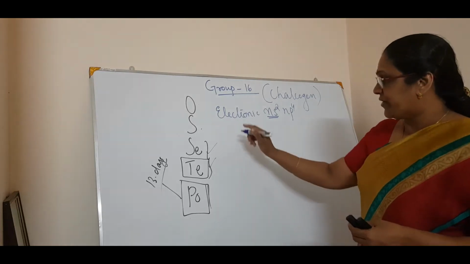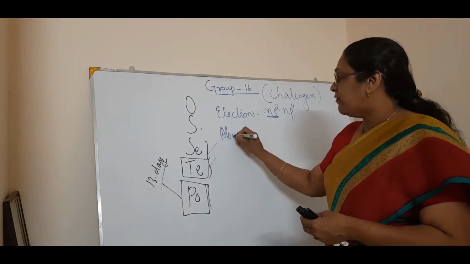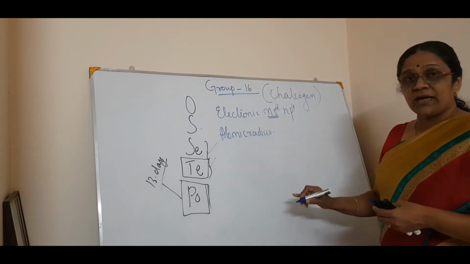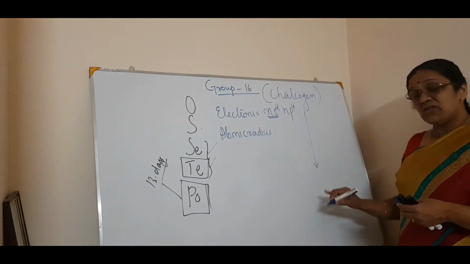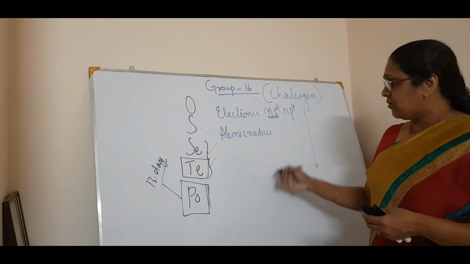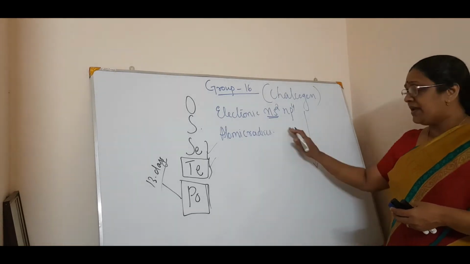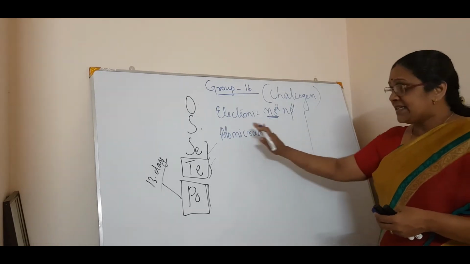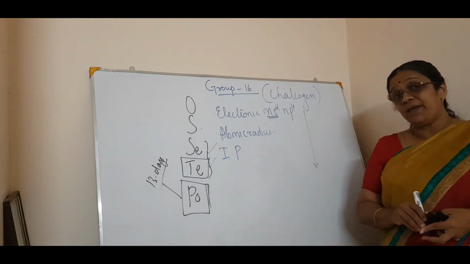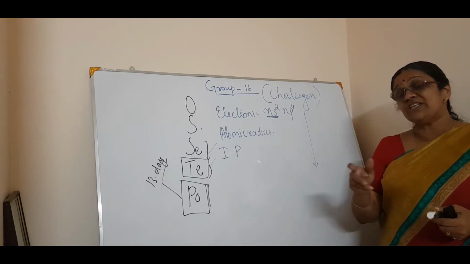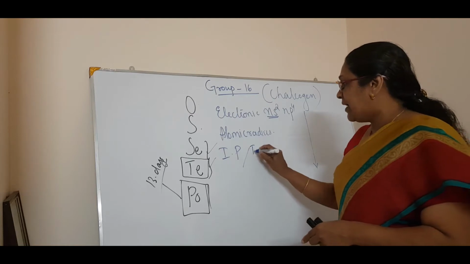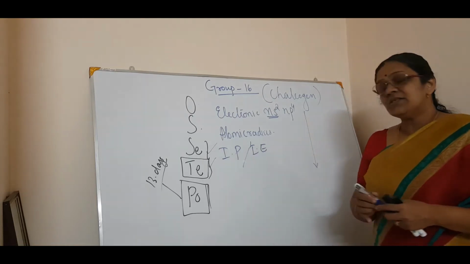Then comes the atomic and covalent radii, or atomic radius, isn't it? So what happens? Down the group, atomic size increases, isn't it? It's very simple. Atomic size or covalent radius increases. Okay. That is the atomic radius, the second one. And the third one is the IP. What about IP? That is ionization energy or ionization potential. If you want to write, you can write it as IE.